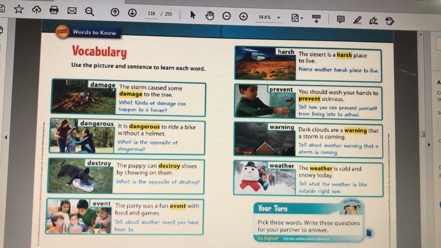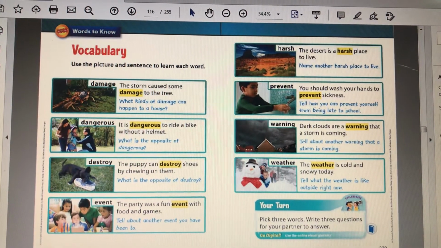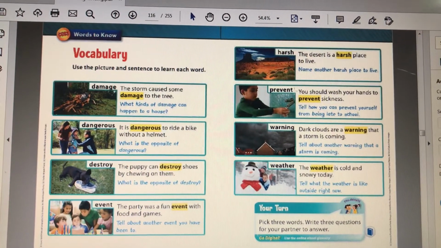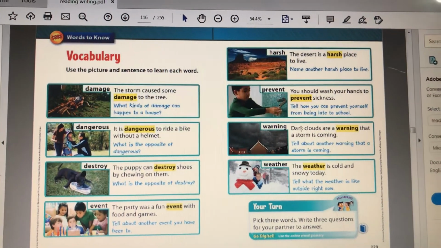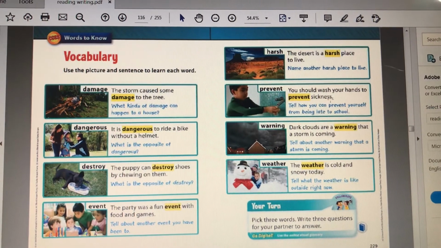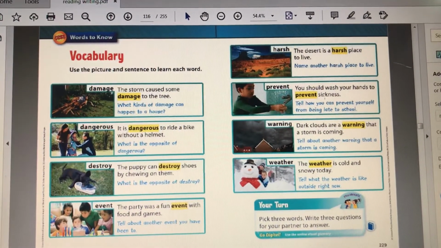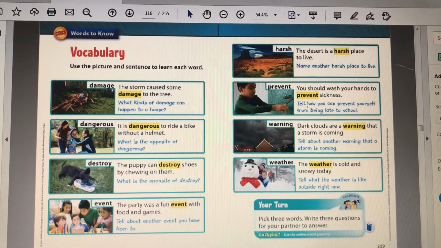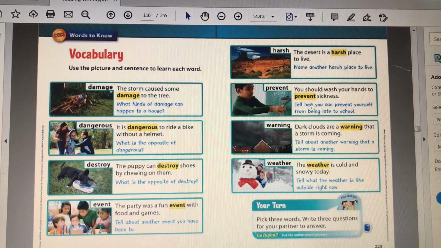Moving on to this word, it's prevent. You should wash your hands to prevent sickness. Okay, so this is a very important word, especially in the situation we're in now. You should always wash your hands, use any kind of sanitization. So prevent, sorry, is to do something before it happens. So we prevent sickness by washing our hands.